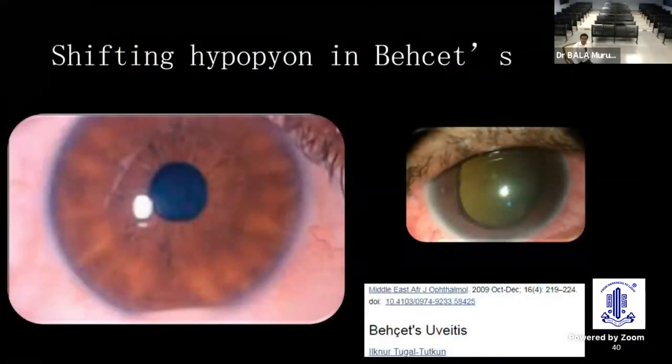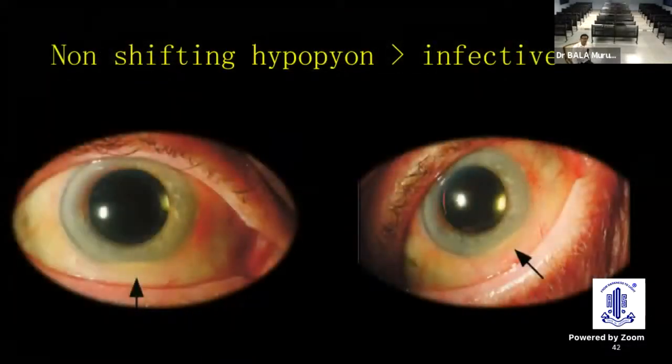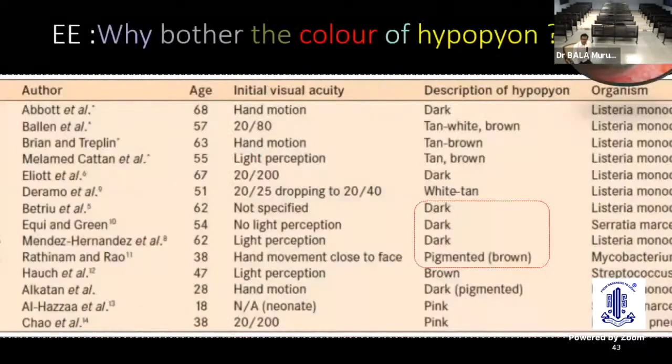Shifting hypopyon is seen in Behçet's. It's very important for the clinician to detect the Behçet's shifting hypopyon. And sometimes post IVTA, you get hypopyon looking uveitis, but characteristically there is no congestion here. And the non-shifting hypopyon is commonly seen in an infective condition. This is called the head tilt test to differentiate whether we are dealing with an infective or a non-infective.